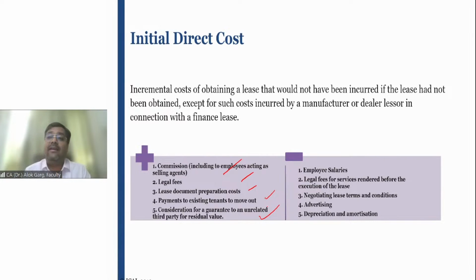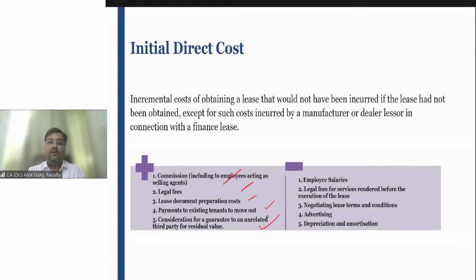These are the initial direct costs, right? Why is this concept important? Because in so many calculations, you have to add this initial direct cost as well, right? And when I discuss the accounting part, I'll discuss this part there. Okay, guys.